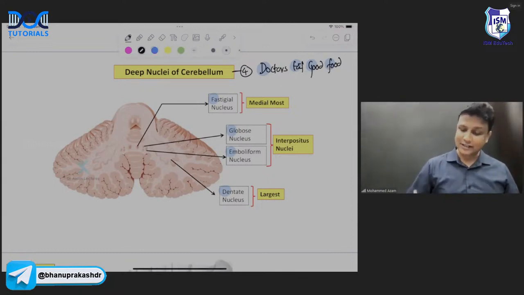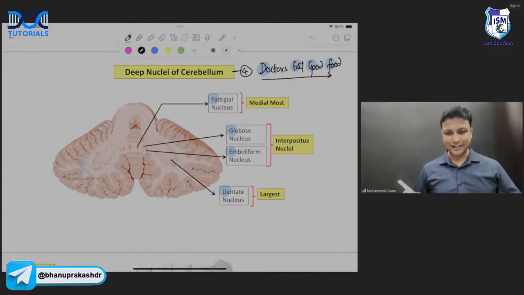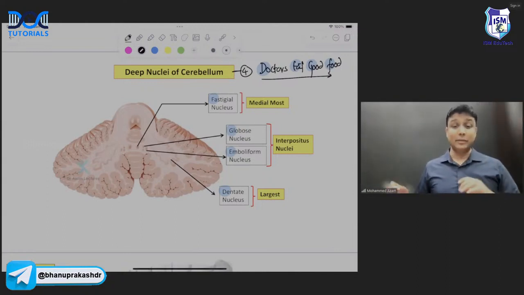And they are actually arranged in the same order, like doctors eat good food. Doctors eat good food, sir. Dentate, emboliform, globose, and fastigial, sir. Now, why am I asking you to remember in order here?